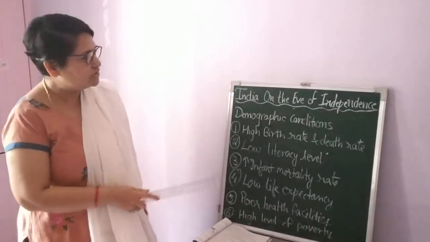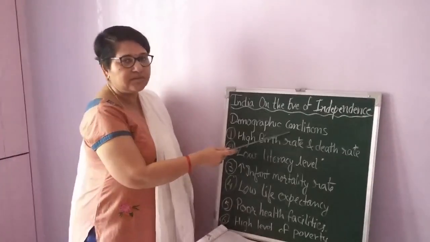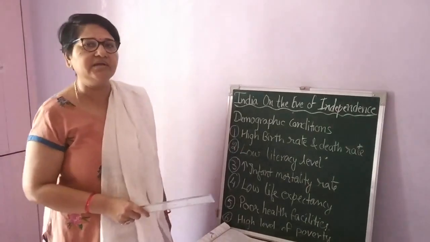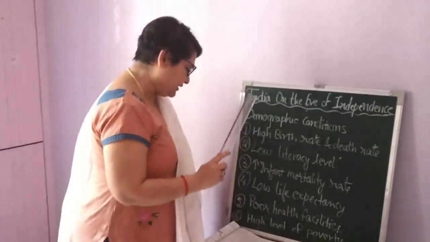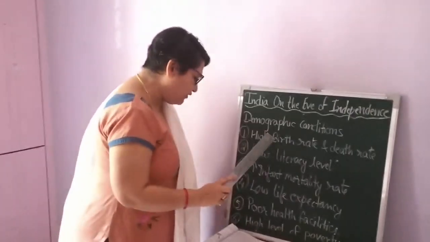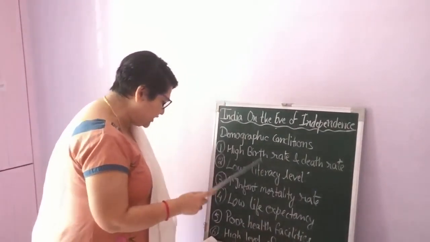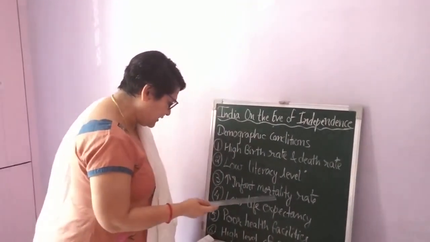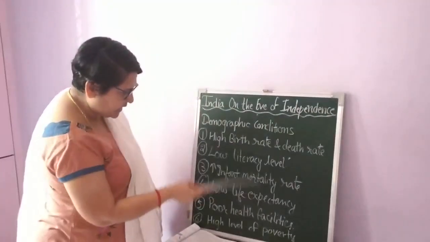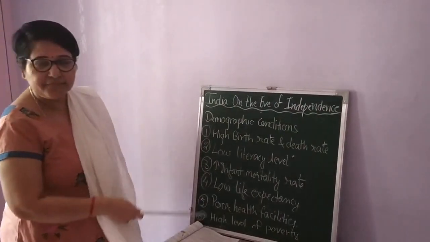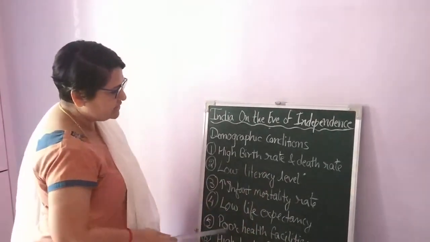Let's start. What was the condition of our India on the eve of independence, especially the demographic conditions? First of all, you should know, students, what the meaning of demographic conditions is. Demographic refers to the study of various aspects of population such as age, sex, education level, income level, mortality rate, health, etc. All these things we are going to discuss in the demographic conditions.